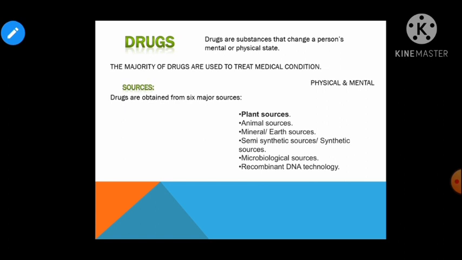Flower: poppy gives morphine. Fruit: calabar beans, which is used in stomach disease. Seed: methi, which is also used as medicine. Bark: cinnamon, which is used as a spice as well, right? So the main and oldest or ancient source of drugs is the plant source.